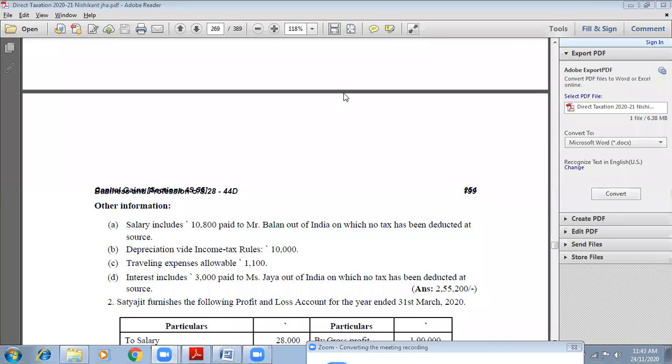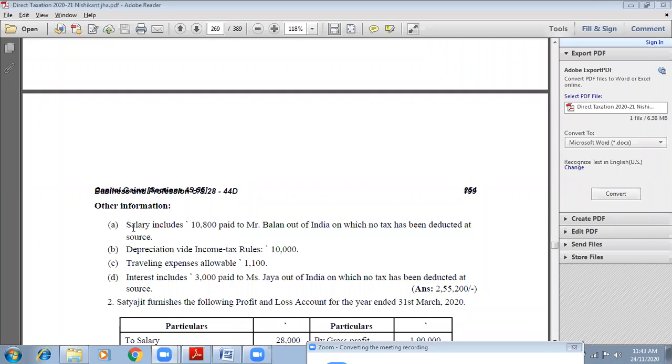So salary includes 10,800 paid to Mr. Balan. Balan lives outside India. That is okay. If you are taking any services from an employee who lives outside India, that is okay. But you must deduct tax, no? You must deduct tax. Only then those expenses will be allowable.